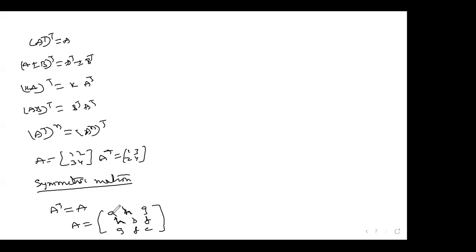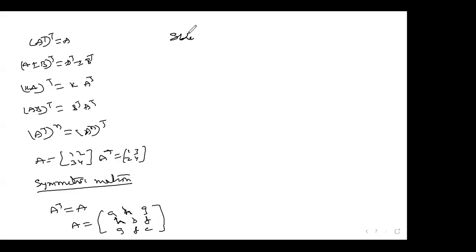You remember it like this: a hefty girl, you add just one more word here, with a boyfriend goes for coffee. These are the words, if you remember, so for a long time you can remember. See this one: H is same, G same, and F same, and the diagonal elements are different. In the middle of the diagonal, some element may be 0, it works. Okay, move on to the next one.